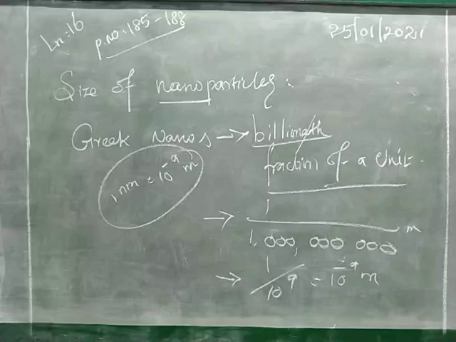This is the size of the nanoparticles. In day to day life we see so many materials, and we compare them to the nano. First, 1 nanometer is equal to 10 to the power of minus 9 meter.